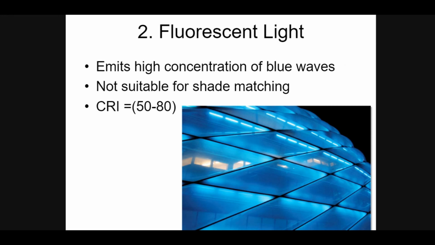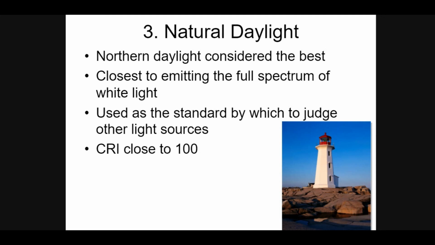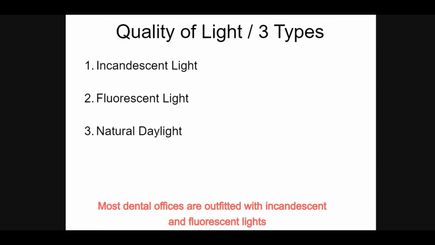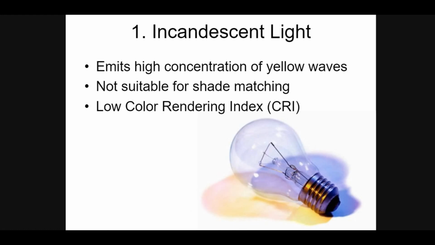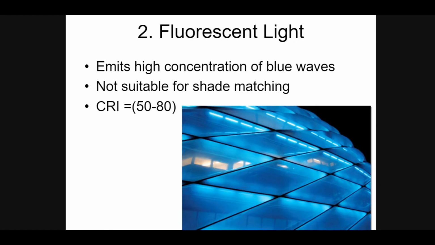So there are three types of quality of lights. First comes the incandescent light, second is the fluorescent light, and third is the natural daylight. Most dental offices are outfitted with incandescent and fluorescent light. First comes the incandescent light. It emits high concentration of yellow waves that are not suitable for shade matching. It has low color rendering index. Second comes the fluorescent light. It emits high concentration of blue waves that are not suitable for shade matching.